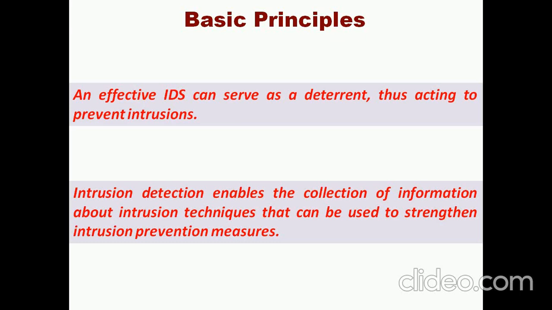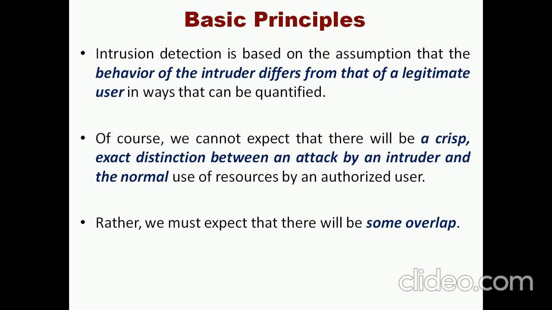the intrusion prevention measures. Okay, so intrusion detection is based on the assumption that the behavior of the intruder differs from the legitimate user's behavior. Obviously, intrusion detection is designed in such a way that the behavior of the user and the intruder differ, and it is also easily quantifiable.